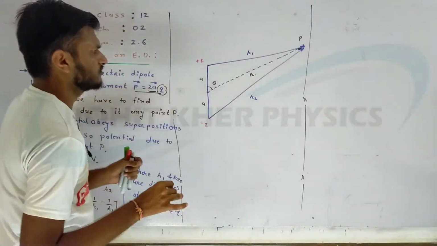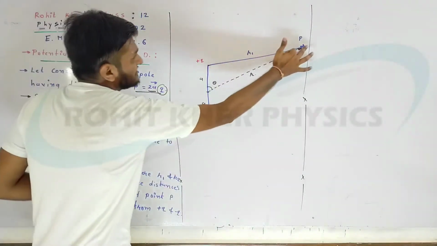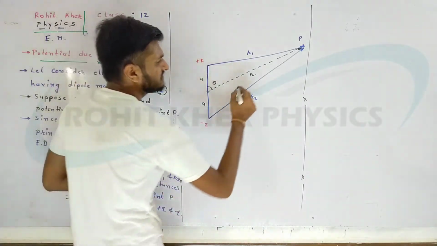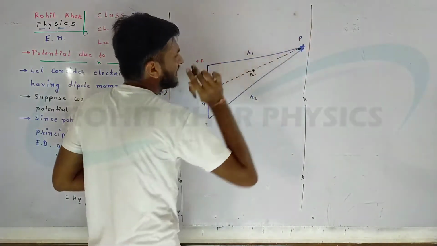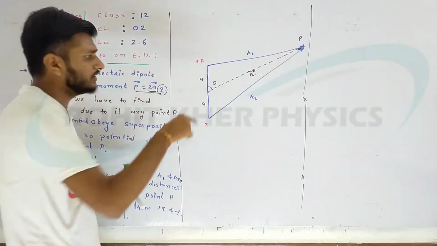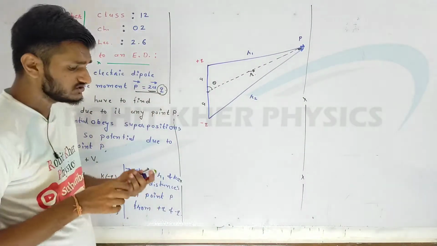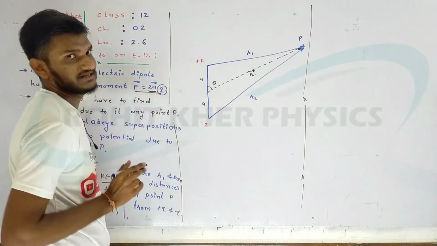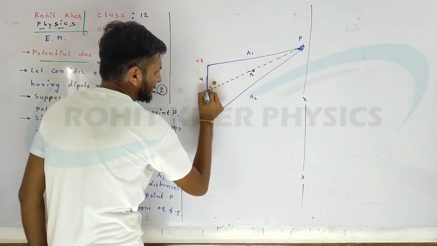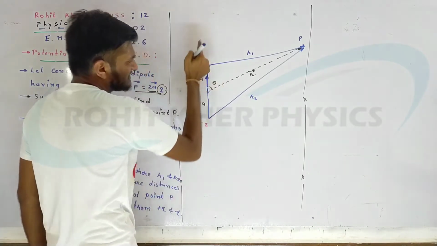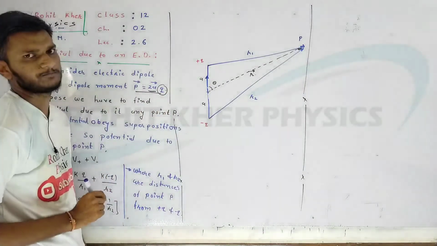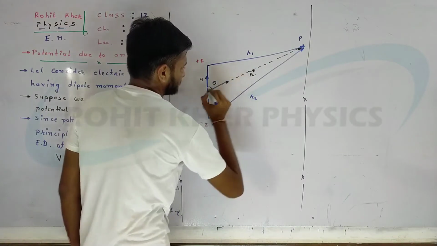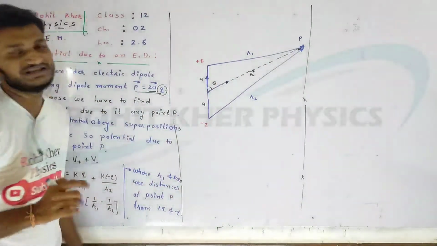In this topic we are going to find the potential in terms of the vector r. Now what is r? r is the position vector of any point P from the midpoint of the dipole. Because we know that the direction of the dipole moment is from minus q to plus q. So the direction of the dipole moment is small p, it goes like this from minus q to plus q, and the direction of this r vector is like this. The angle between them is known as theta.